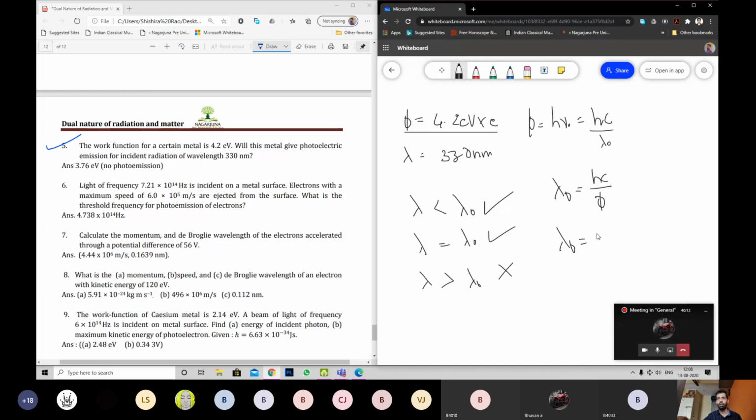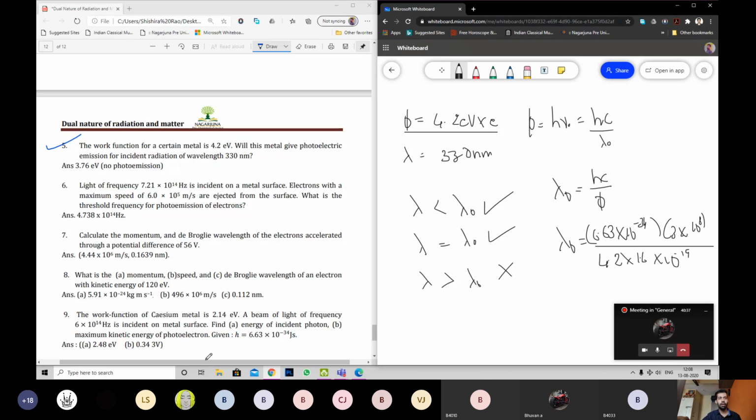Lambda naught equals the value of h, I'll take as 6.63 into 10 power minus 34, into the value of c, 3 into 10 power 8 meter per second, divided by the value of phi, which is 4.2, into the value of e, that is 1.6 into 10 power minus 19.